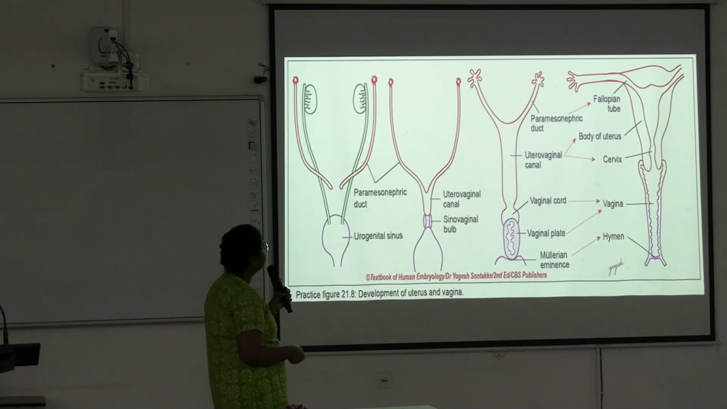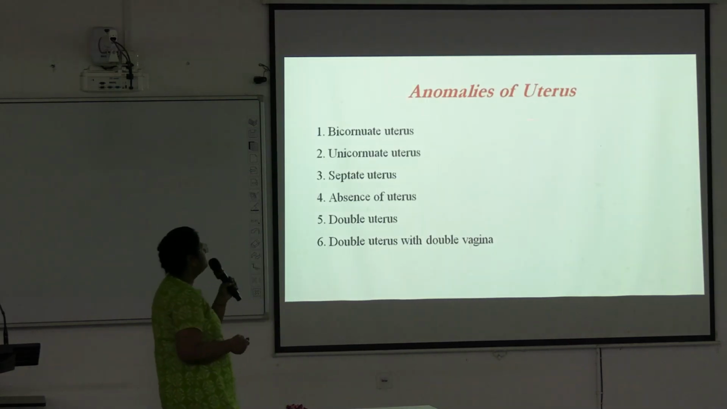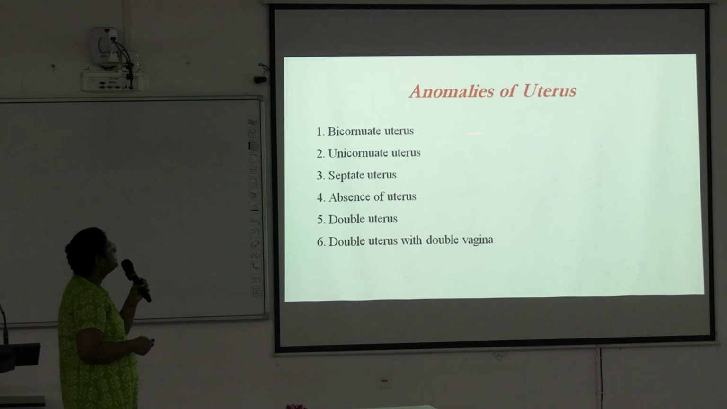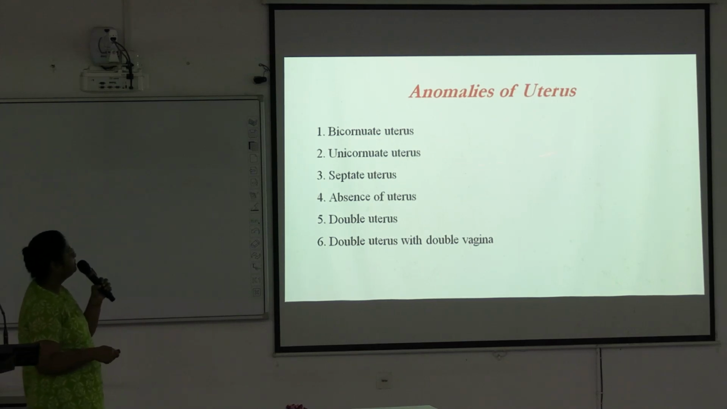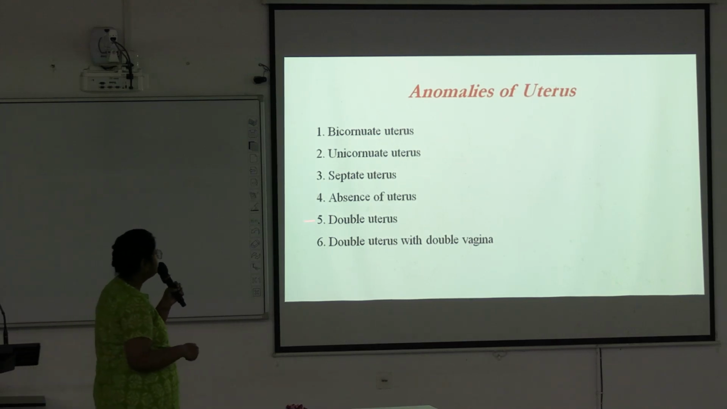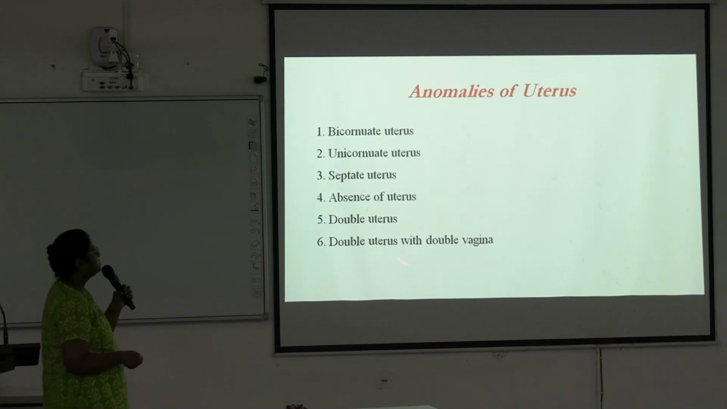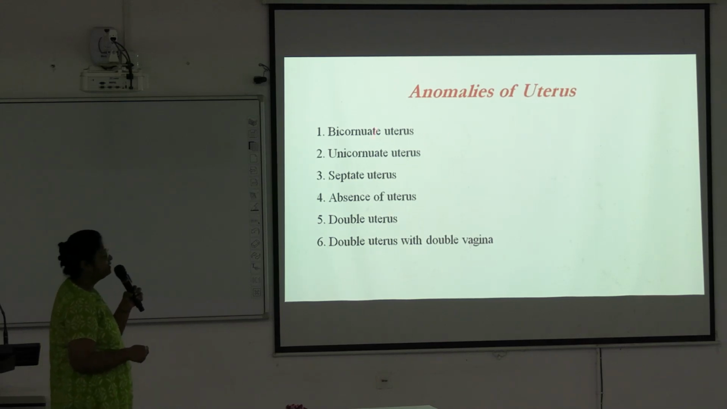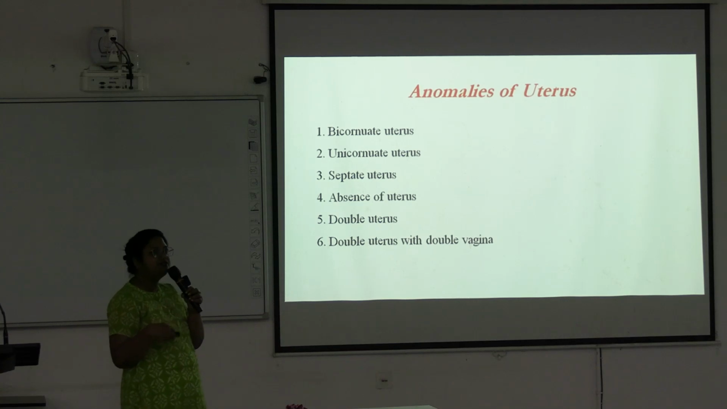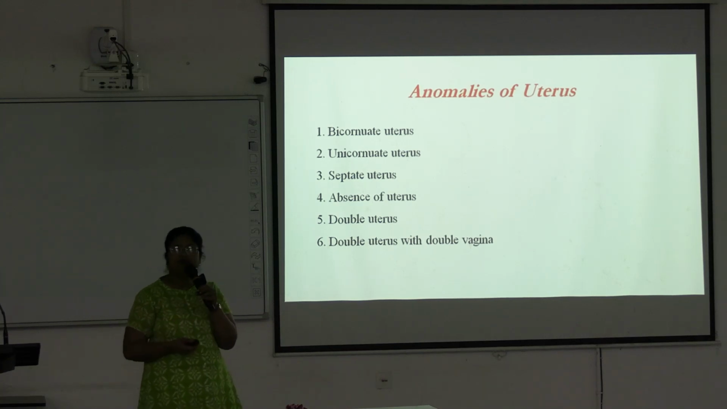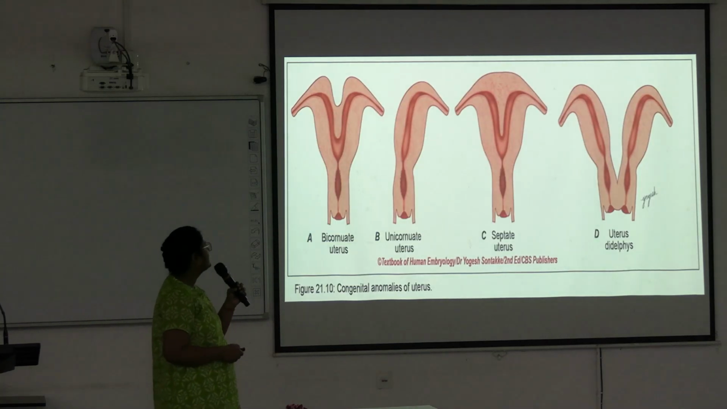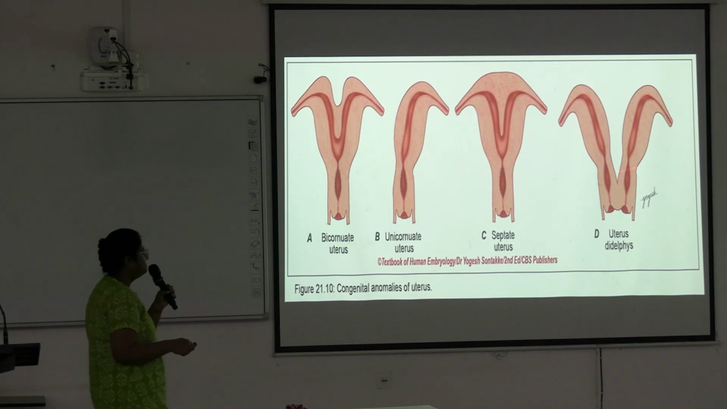Okay, next, what will be the anomalies of the uterus? Bicornuate uterus, unicornuate uterus, septate uterus, absence of uterus, double uterus with double vagina. All these can occur according to the fusion between the two paramesonephric ducts. Next, see here some of them have been shown.